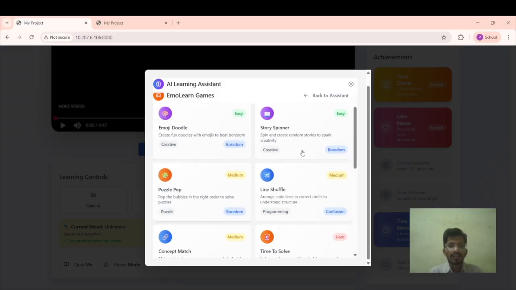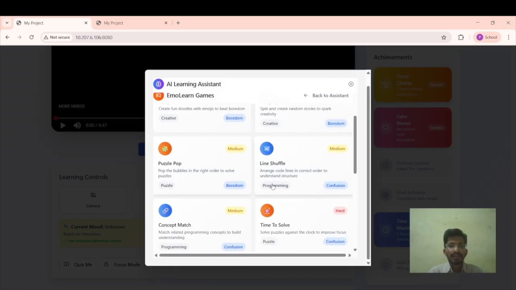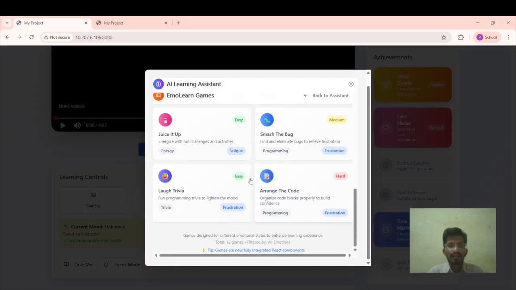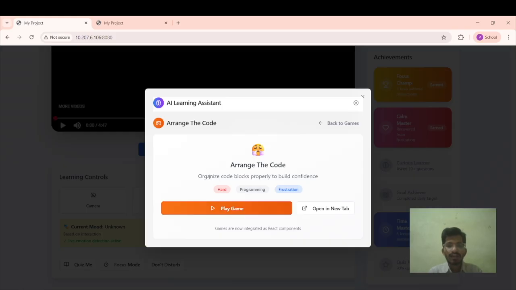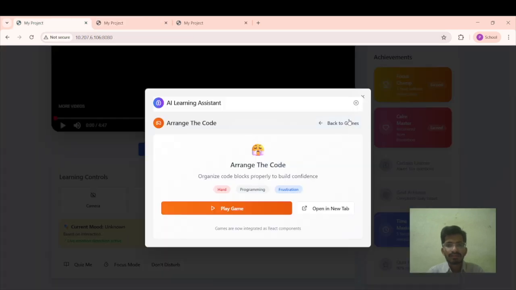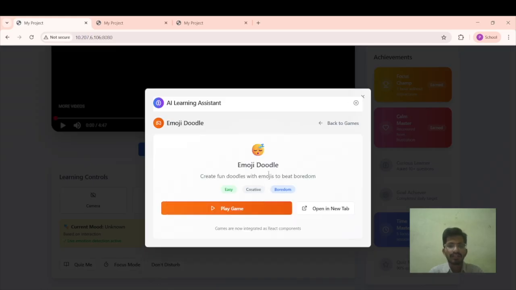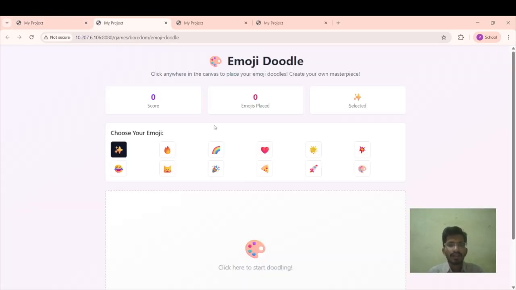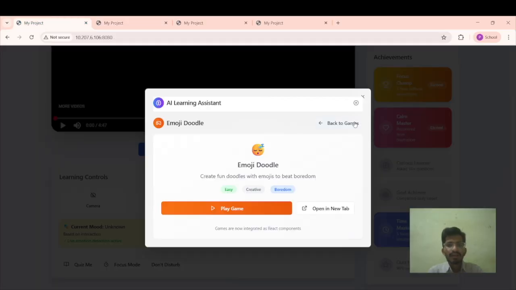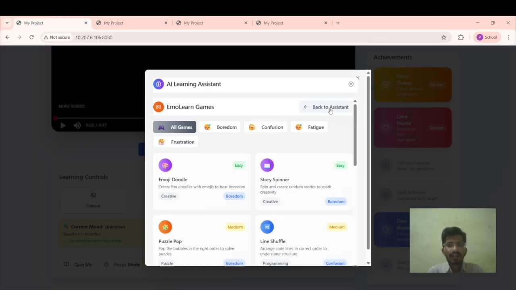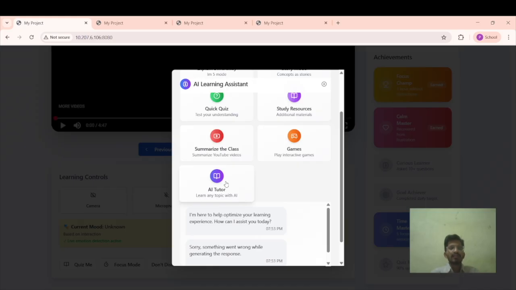So, for example, if you want to show a game, here we have arrange the code. You can arrange the code based on that. It is a programming section which is hard, and the first section opens in a new tab, or you can open the same tab. For example, if you want to play the games, here we can see the game being played. And if you want to play emotion doodle, here you can see the emotion doodle game being played.